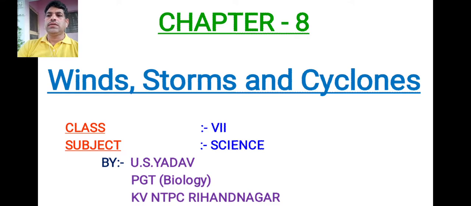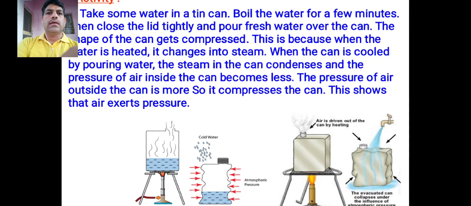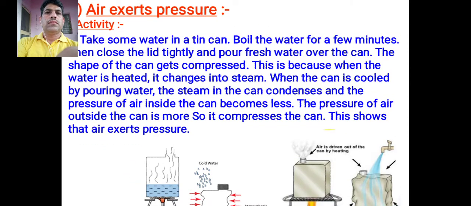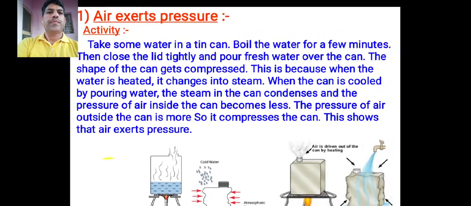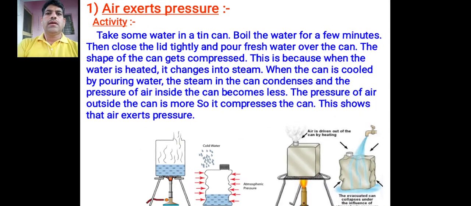And dear students, a cyclone is a storm in which wind blows at a speed of about 300 km per hour. Now, there are some activities in this chapter. First, air exerts pressure. For this, there is an activity.